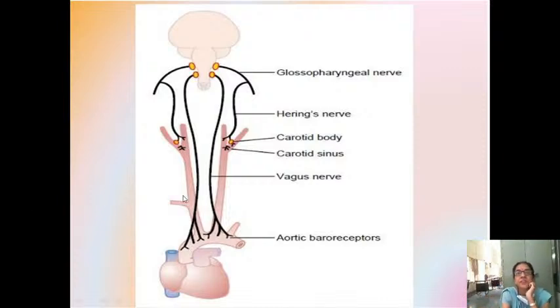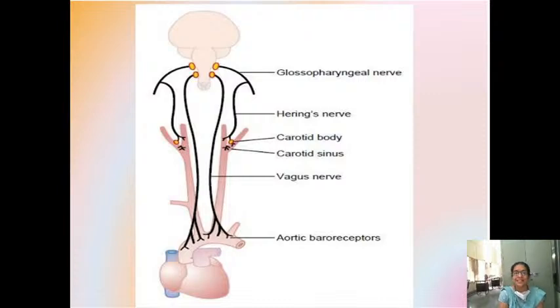So the aortic arch impulses are traveling via your 10th nerve, which is the vagus nerve, whereas from the carotid sinus, the receptors are traveling via the 9th nerve, the glossopharyngeal nerve. Okay. So the carotid sinus and aortic arch have these baroreceptors.